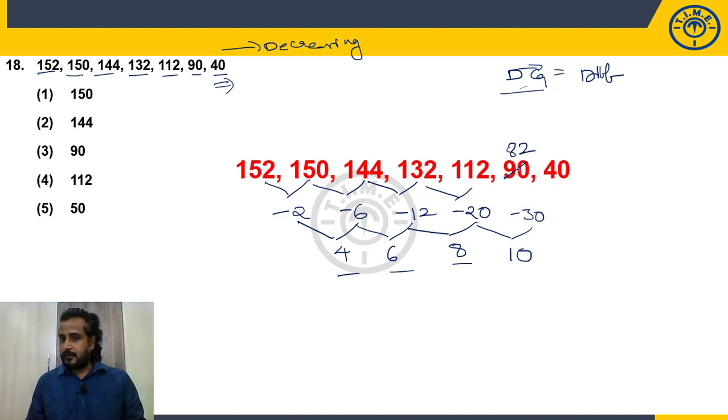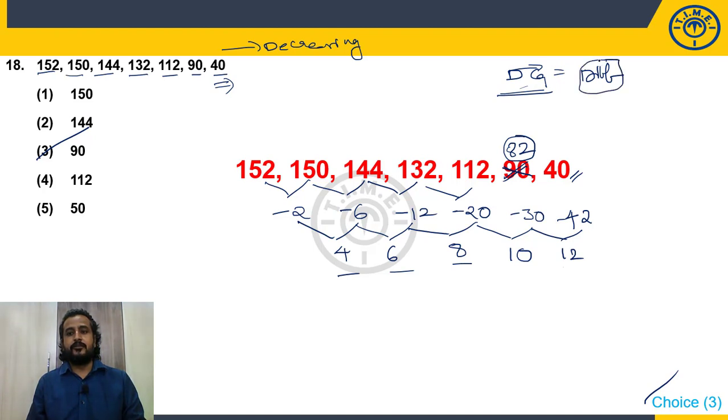If it is correct, then 90 is a wrong number and 82 is the correct number. What should it be next? The difference of the difference should be 12 and this number should be -42. 82 - 42 is 40. Is it matching? It's perfectly matching. So the wrong number in the series is 90. 90 is in which option? Choice 3. So my answer is choice 3. Here the numbers are decreasing gradually, so we go ahead with difference logic. Here the difference of the difference is consecutive even numbers.